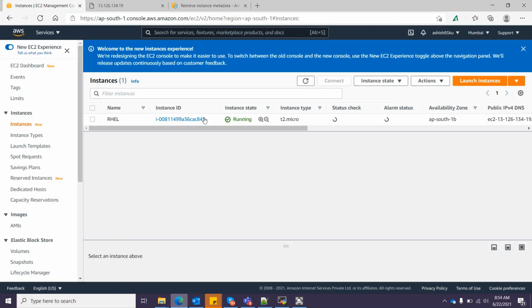Here, see the instance ID which got created. So the instance ID ends with 845, and let's check our browser, 845. I will tell you why I have done this.